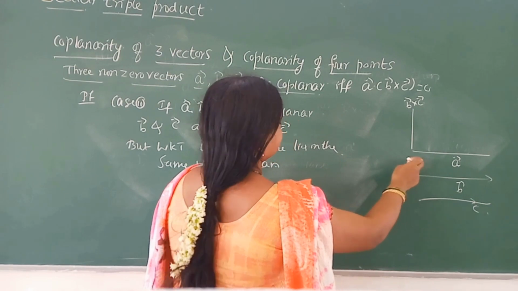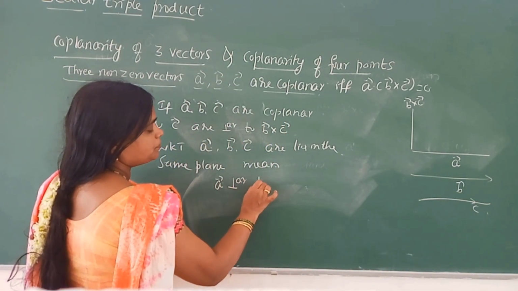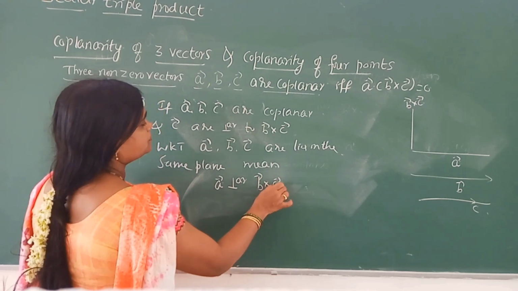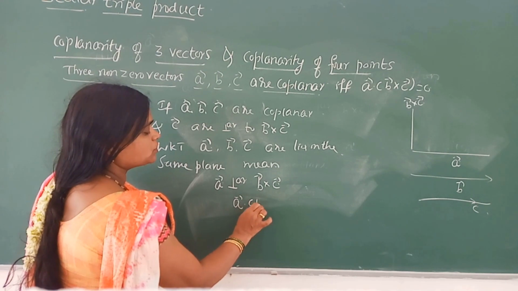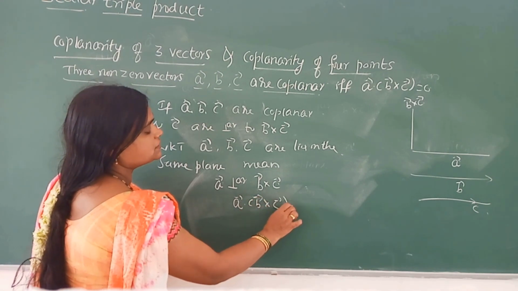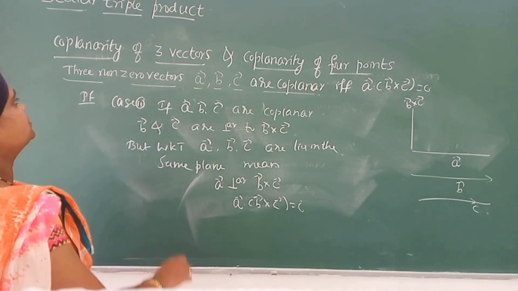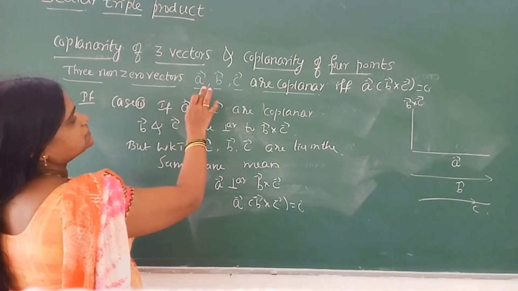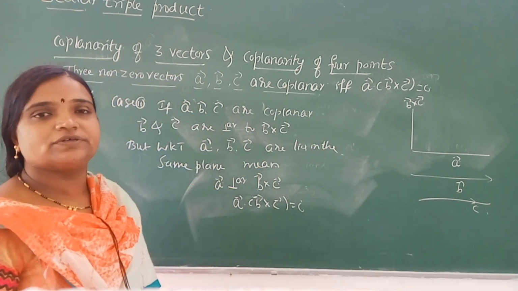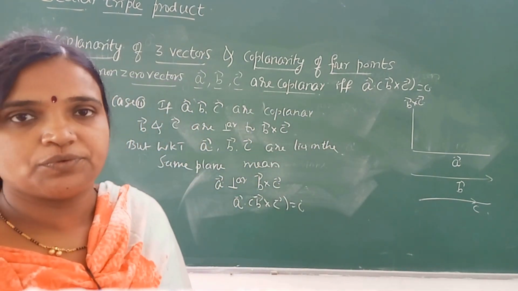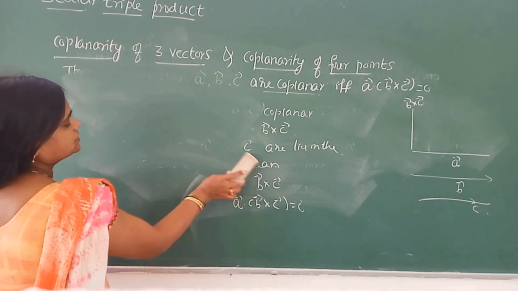Vector A is perpendicular to B cross C. That is, vector A dot B cross C is 0. Please remember: three non-zero vectors A, B, C are coplanar if and only if A dot B cross C is 0. This is for when three vectors are given.